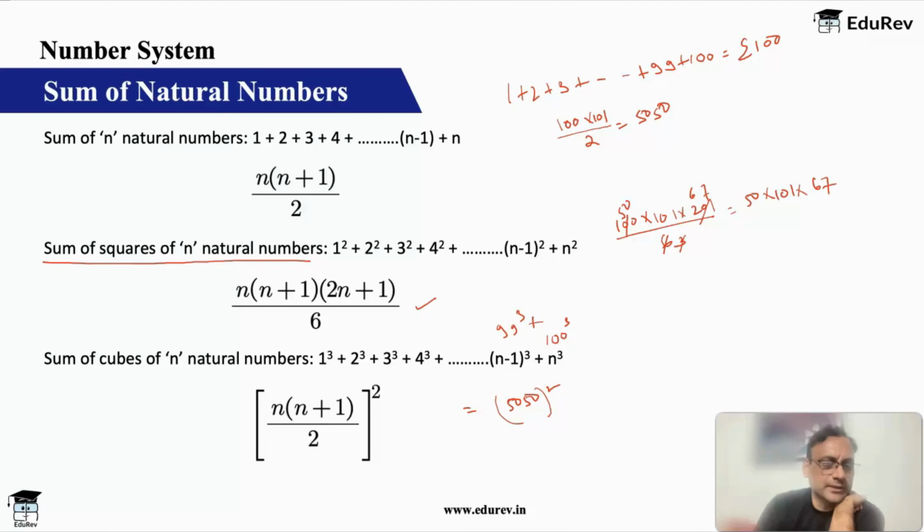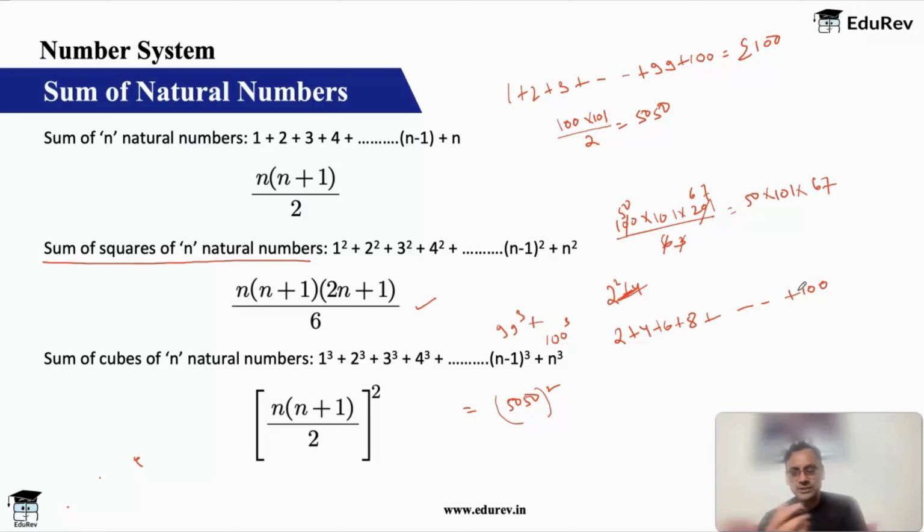So let's say that I want to find out the sum of 2 plus 4 plus 6 plus 8 up to 100. How do I do this? Now this is not sum of natural numbers, this is sum of even natural numbers. How do I find sum of even natural numbers? I'm sure some of you would have guessed.